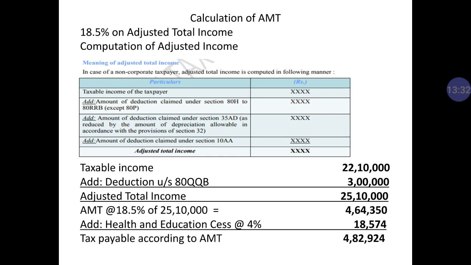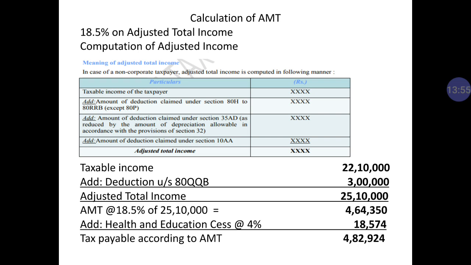Now it is 18,574. So the total amount of tax payable according to AMT is 4,82,924. So as per the clause of income tax, the individual will pay the higher amount.